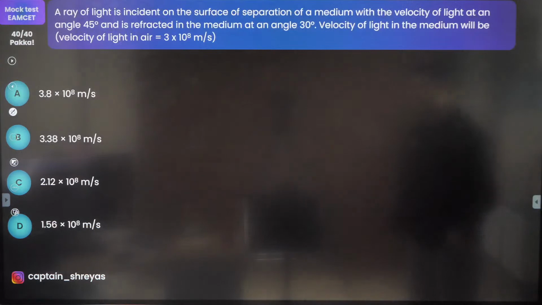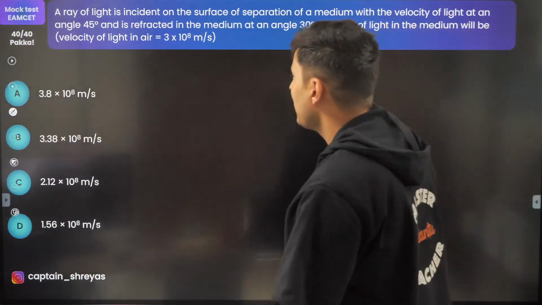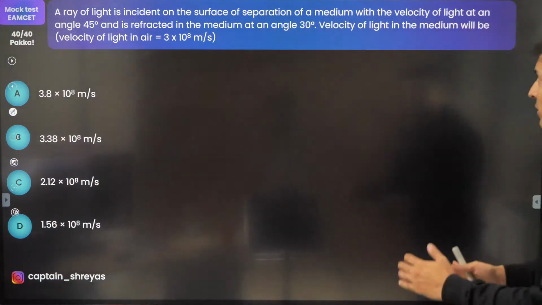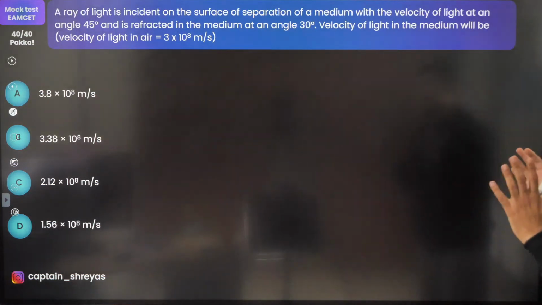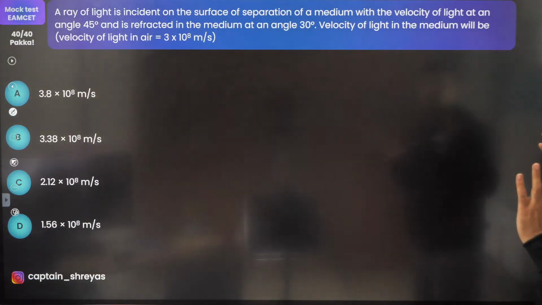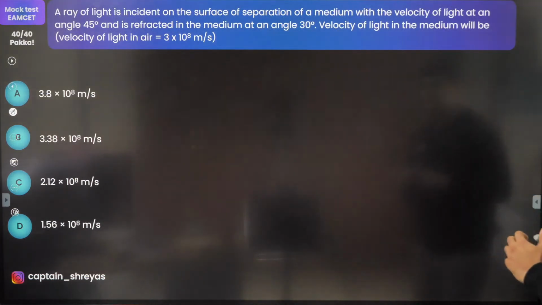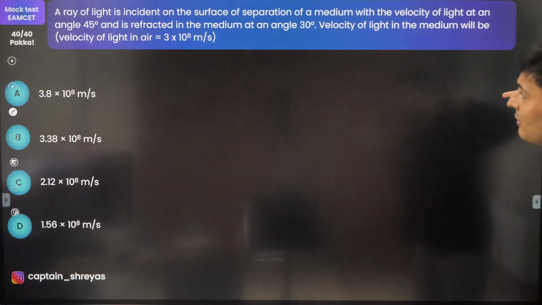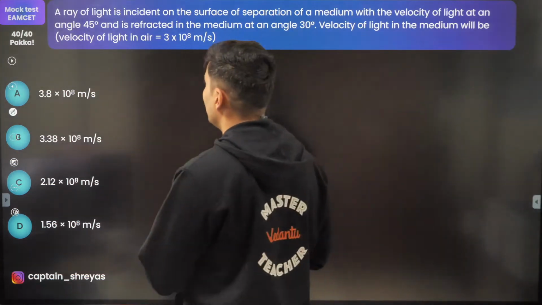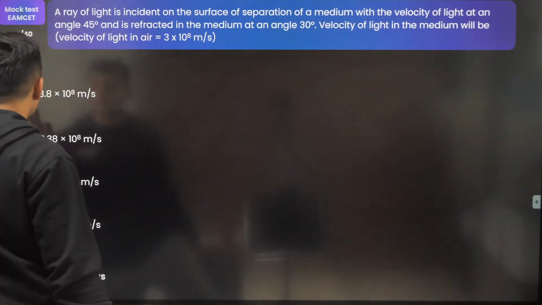Moving on to the next one, coming up on your screen. A ray of light is incident on the surface of a separating medium at an angle of 45 degrees and is refracted in the medium at an angle of 30 degrees. The velocity of light in the medium will be how much? That is the question.